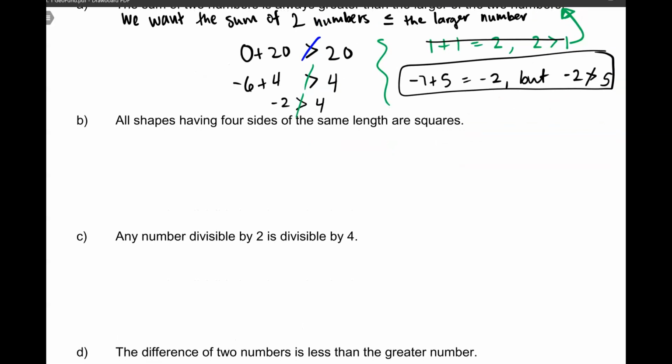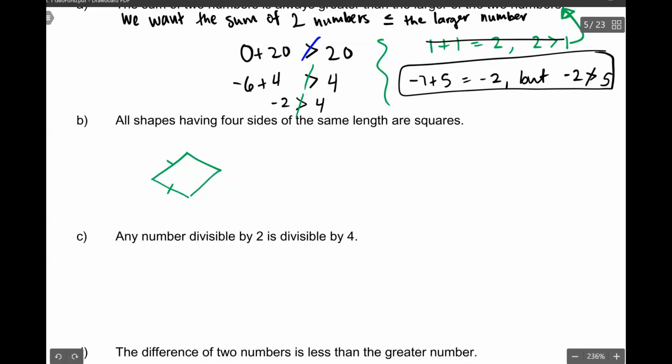All shapes having 4 sides of the same length are squares. Okay, so you can draw an example that proves this is false. So if I draw something, let's see, all shapes having 4 sides of the same length are squares.